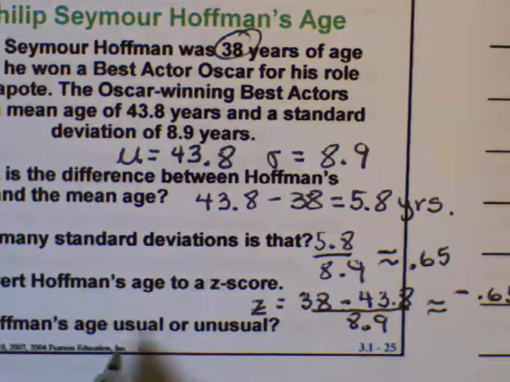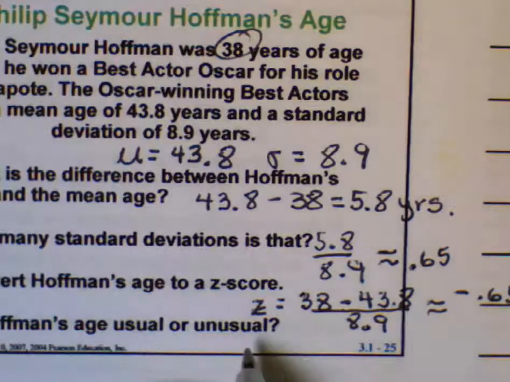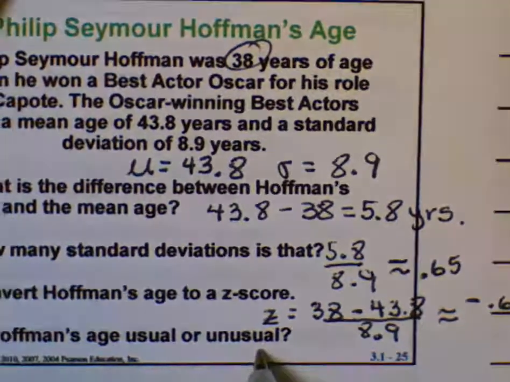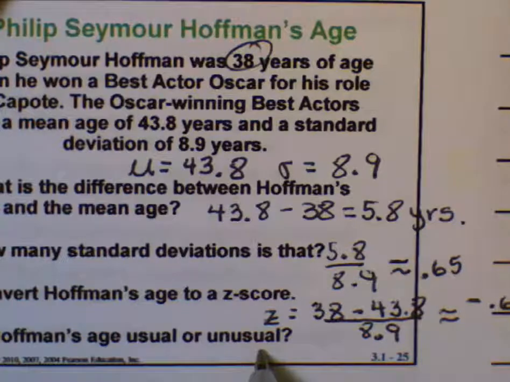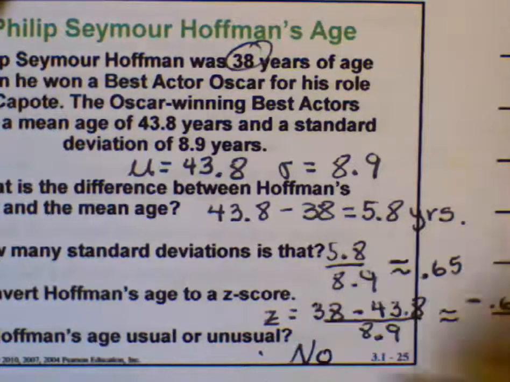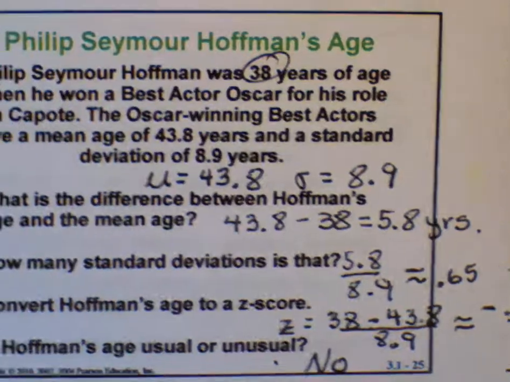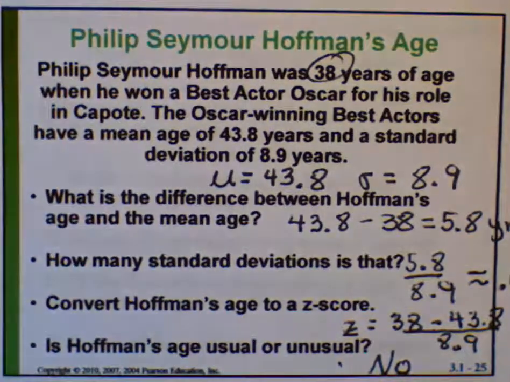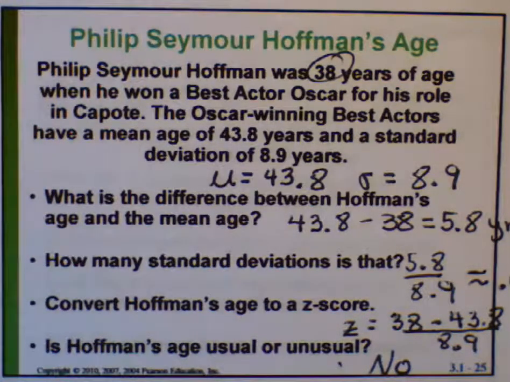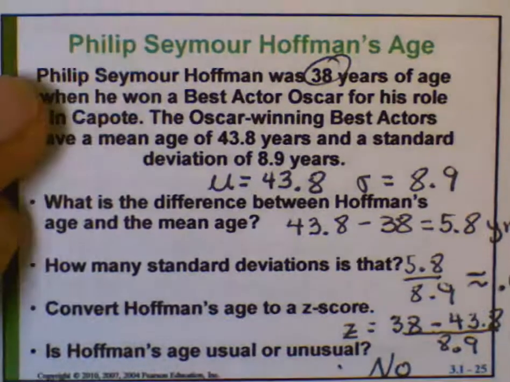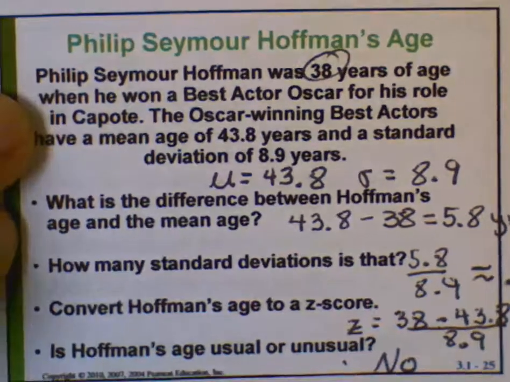Was his age usual or unusual? Our definition of unusual was more than 2 standard deviations from the mean. Is that more than 2 standard deviations from the mean? No, that's not even one whole standard deviation from the mean. So he was younger than average by almost 6 years, but not shockingly so. Not very unusual for a 38-year-old to win the Best Actor Oscar.